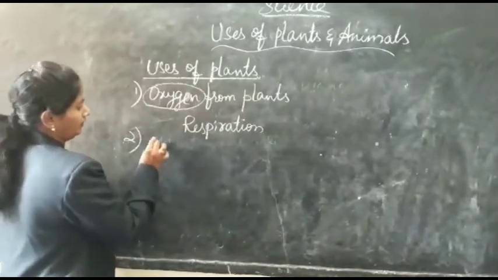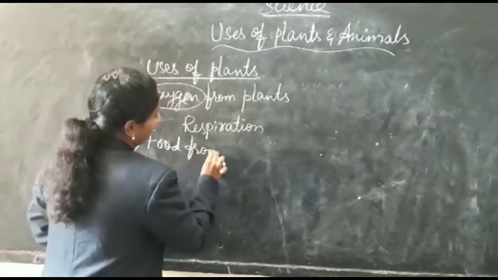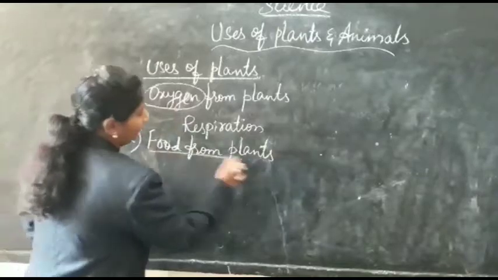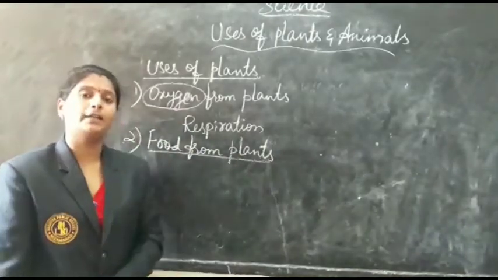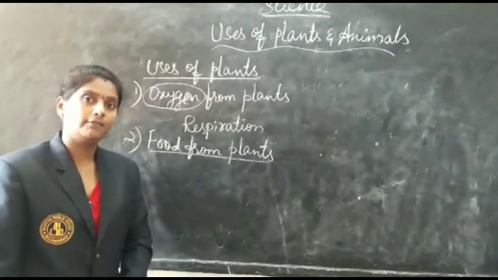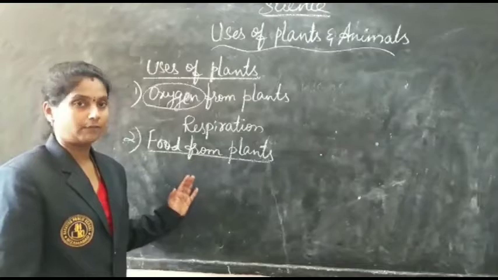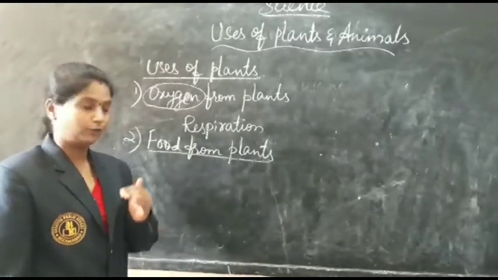Next, coming to food from the plants. You know very well that we human beings, animals and other living organisms depend on plants for food to survive. Plants serve as food to us.